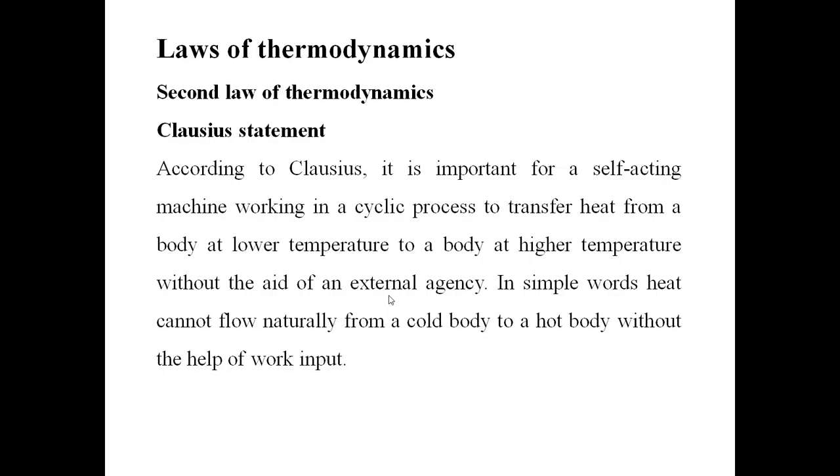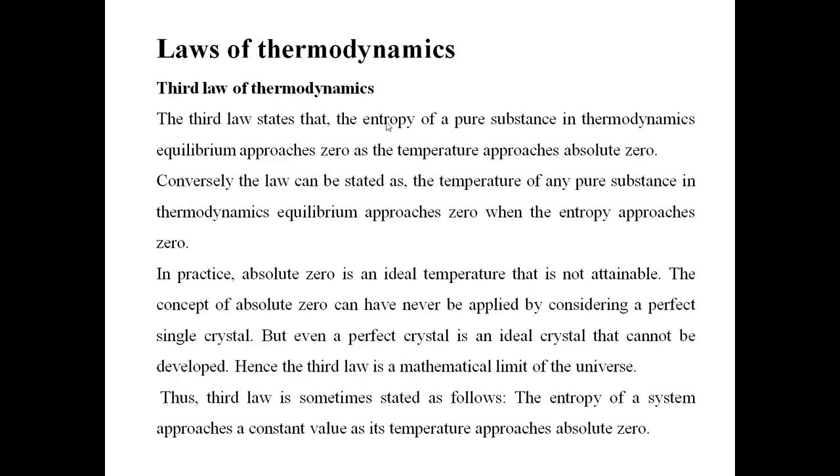Next is the third law of thermodynamics. What does the third law say? The third law of thermodynamics says that at absolute zero temperature, the entropy will be zero. What is entropy? Loss. So at an absolute zero temperature, the entropy will be zero. What is absolute zero temperature? It is minus 273 degrees centigrade. And this absolute zero temperature is only a theoretical concept which cannot be achieved practically.